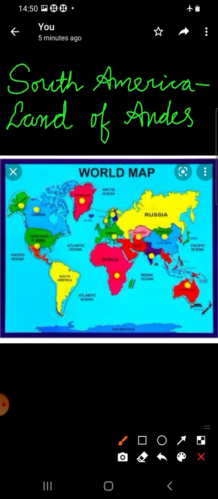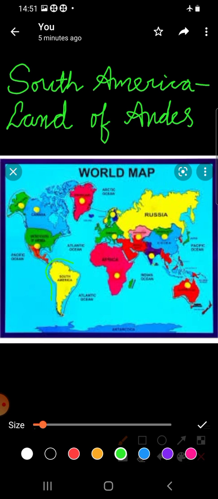Children, today let us learn the lesson from geography. South America, land of Andes. So, we have already learnt North America, children. So, let us learn about South America. You can see here South America. Okay, children, this is South America.